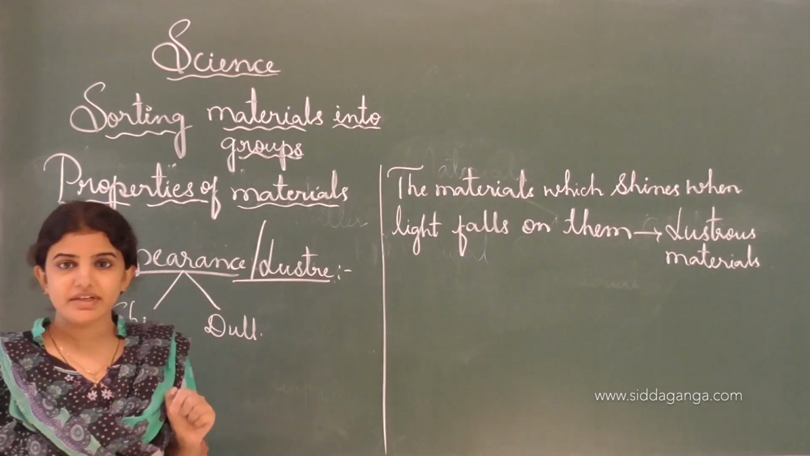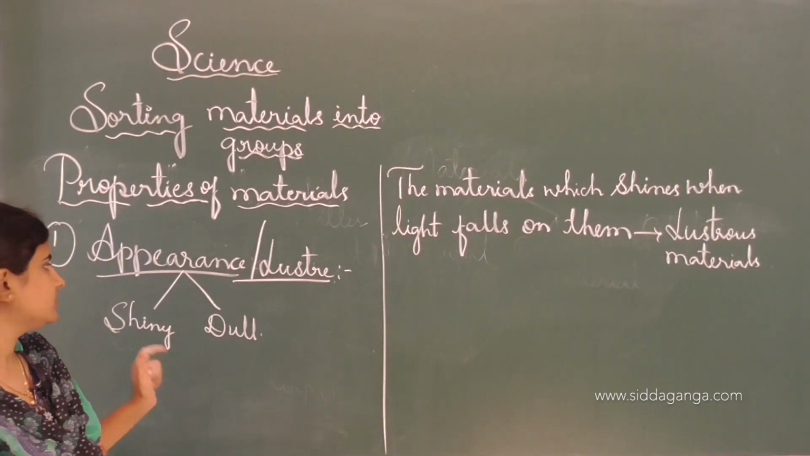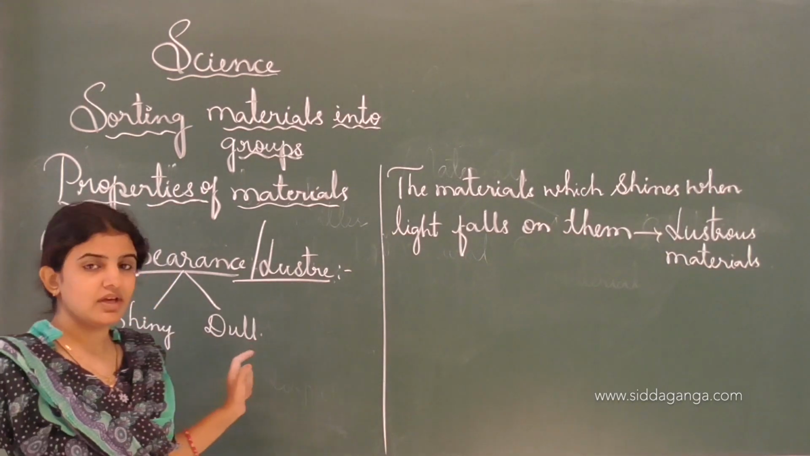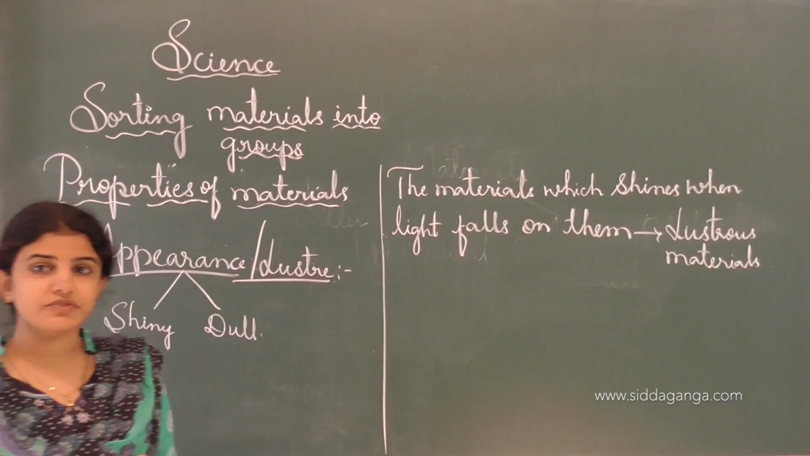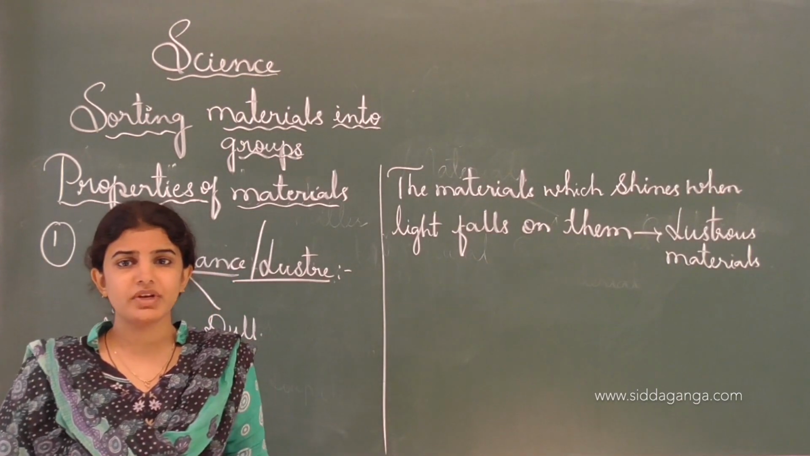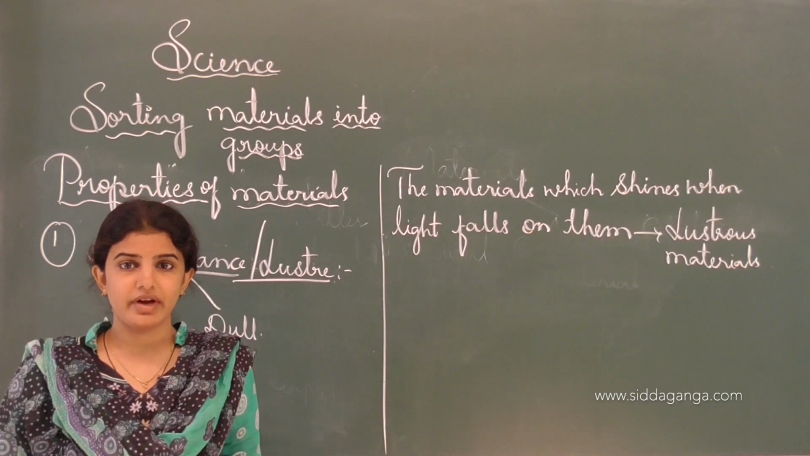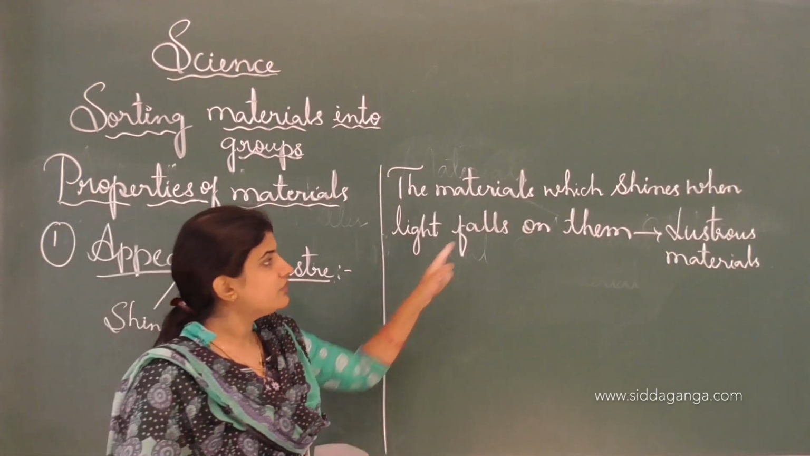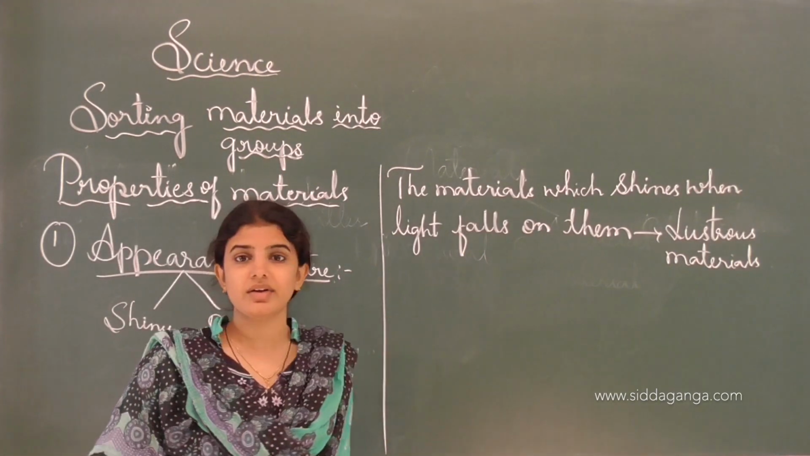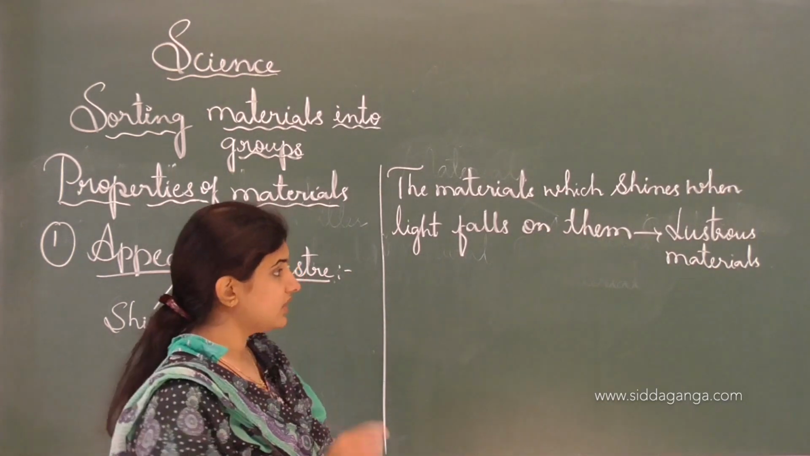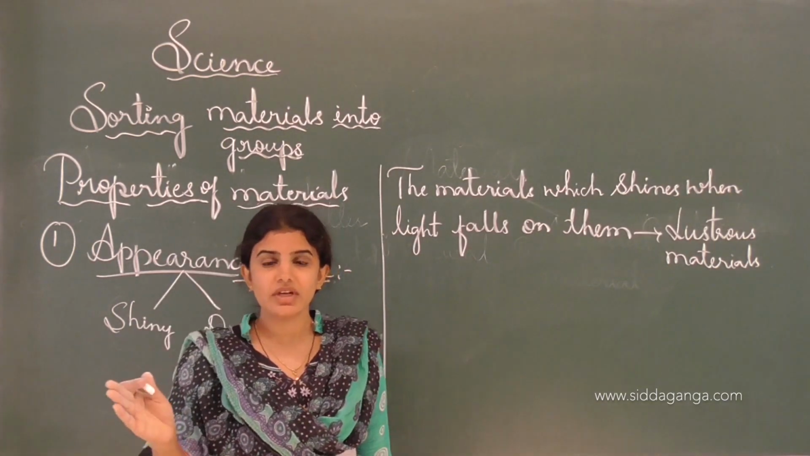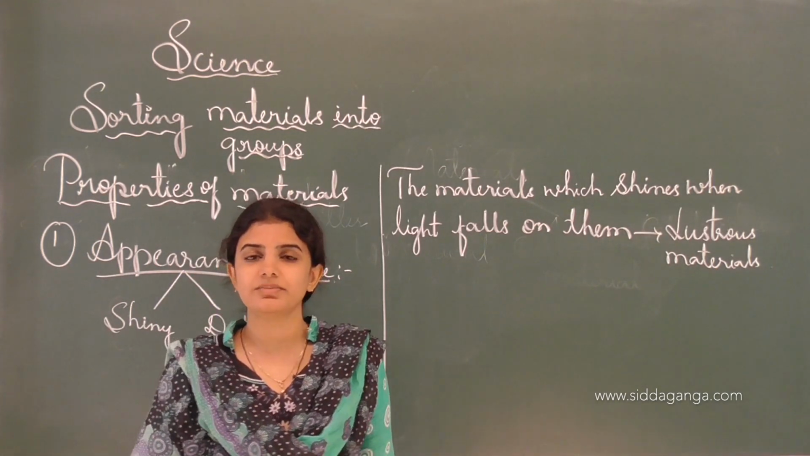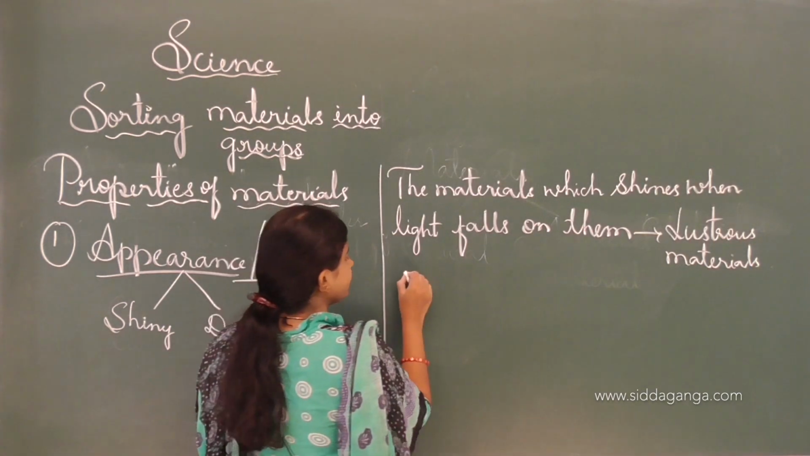The first property of a material is appearance or lustre. The materials are classified into two types: shining and dull. The materials which we see in our surroundings come in so many varieties, and according to the varieties we can distinguish their properties, the first one being appearance. The materials which shine when the light falls on them are called lustrous materials. Example is gold and silver.